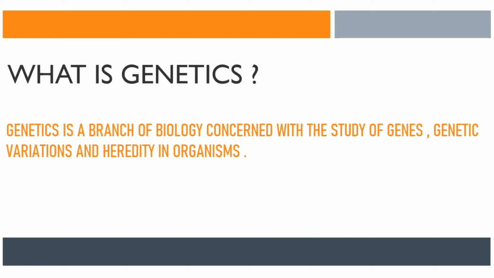Now there are two types of alleles: the dominant allele and the recessive allele. What do we understand by a dominant allele? The allele which will represent itself in every condition, be it homozygous condition or heterozygous condition. Homozygous condition means that when the gene pair is similar, capital T capital T, it is known as homozygous condition. And heterozygous condition means capital T and small t, when the gene pair is different.